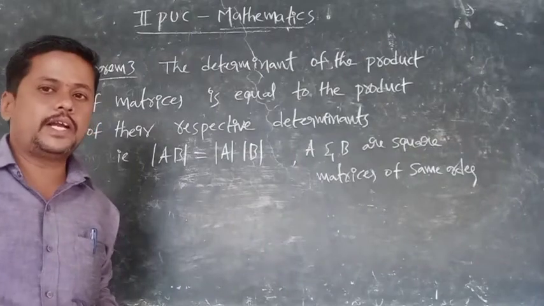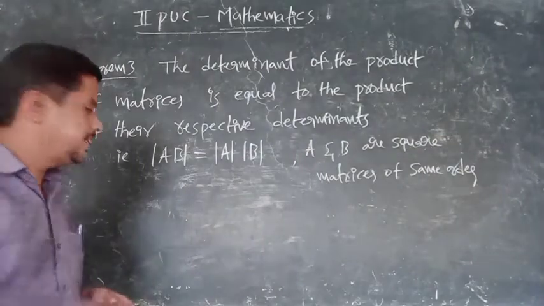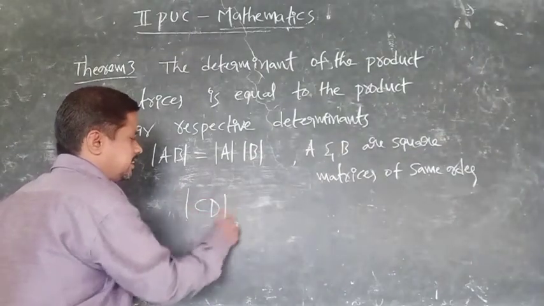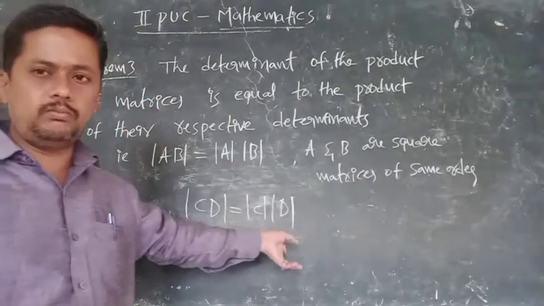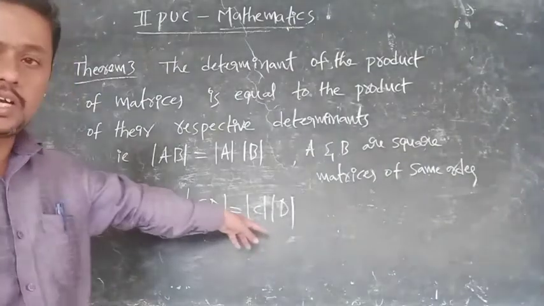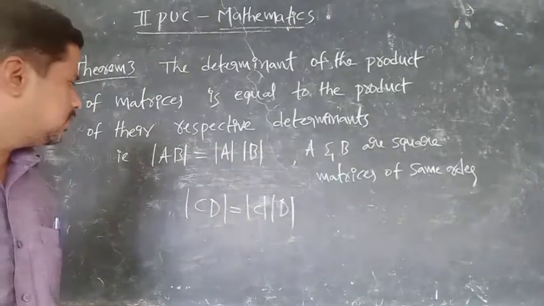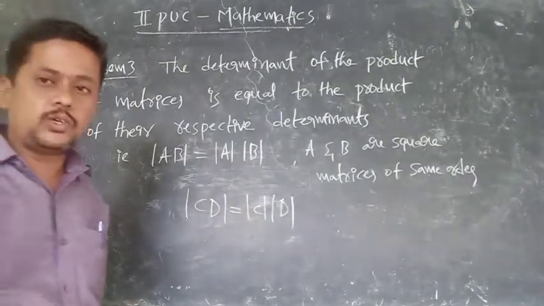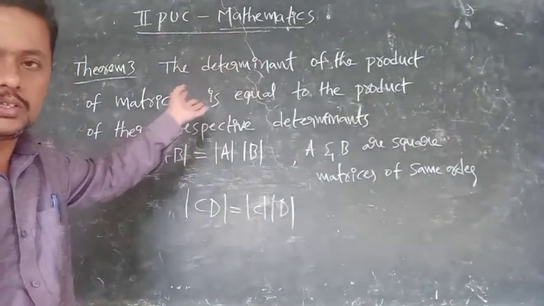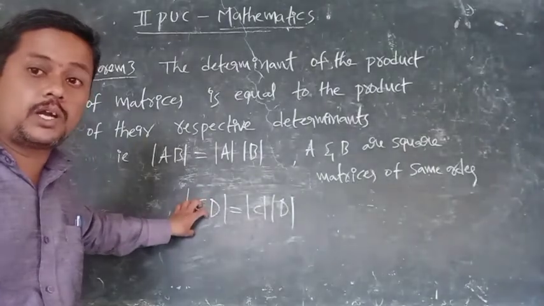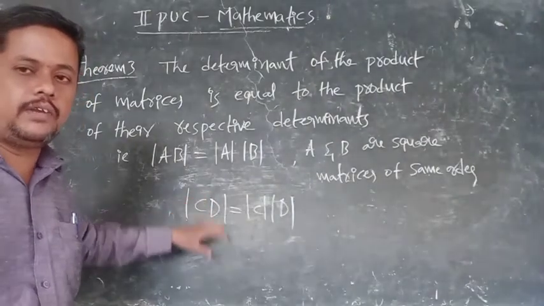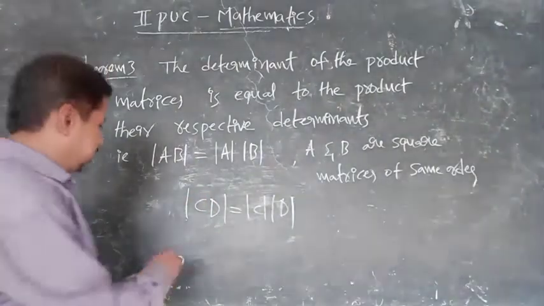Understood? So det AB is equal to det A into det B. Det CD is det C into det D. Like that you have to write. There is no proof for this one either. Theorem number 3 has no proof, but this is very important for the 1 mark question. So how they will ask me, I will tell. They will ask like this.